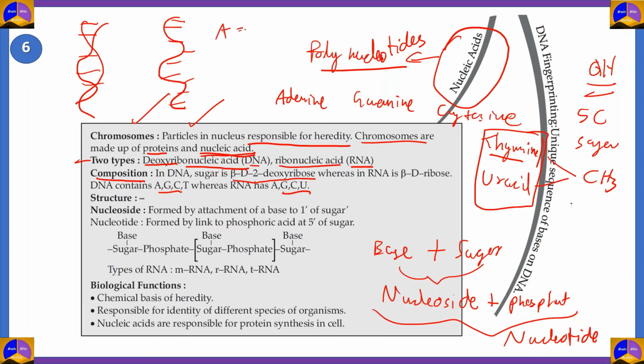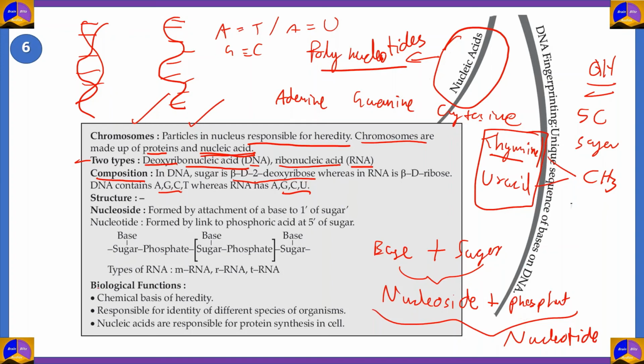Adenine is complementary with thymine, and guanine is complementary with cytosine. So for RNA, instead of thymine, it'll be uracil. So adenine forms 2 hydrogen bonds with thymine or uracil, and guanine forms 3 hydrogen bonds with cytosine. So these are intermolecular hydrogen bonds, which hold the 2 strands together.